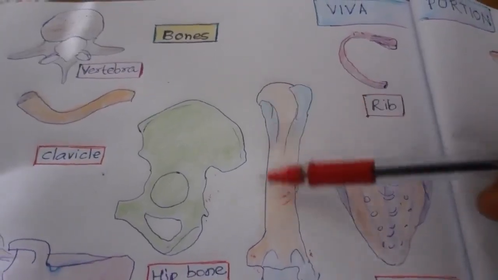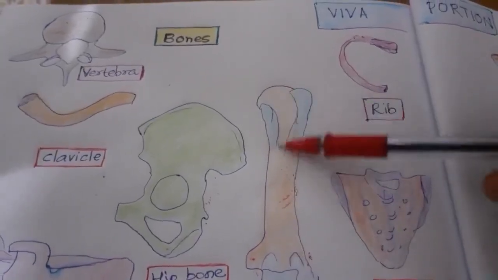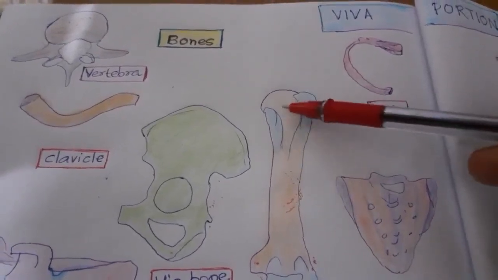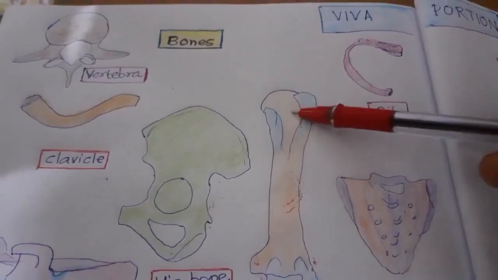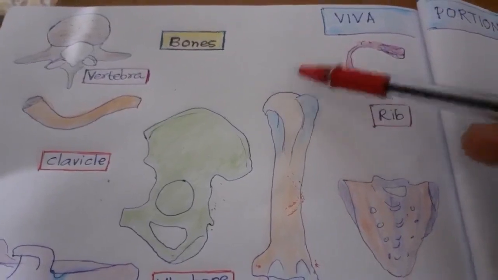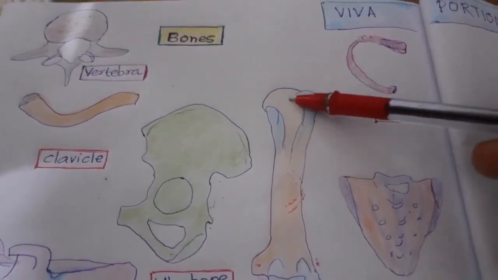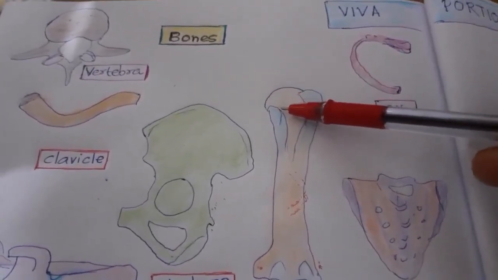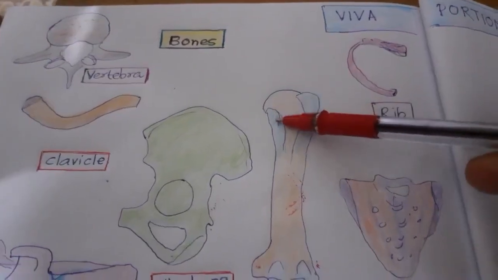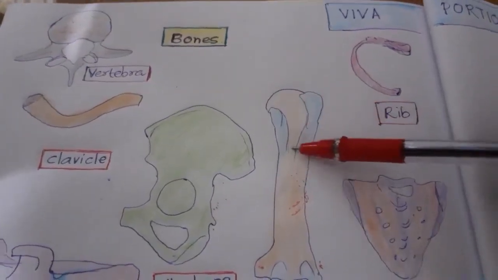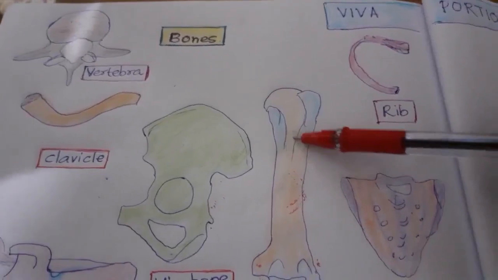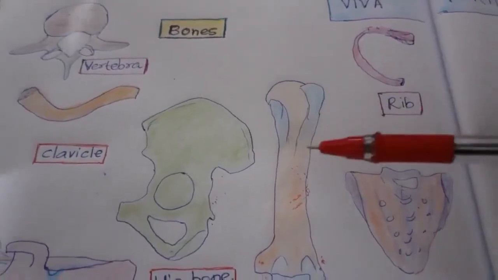In the coronal section, it lies in between the two, anatomical neck and the surgical neck. In between these two, the convexity faces upward. First we read in medical science, first we read anatomy, so anatomical neck first, and then surgery, so surgical neck at the end. Okay.